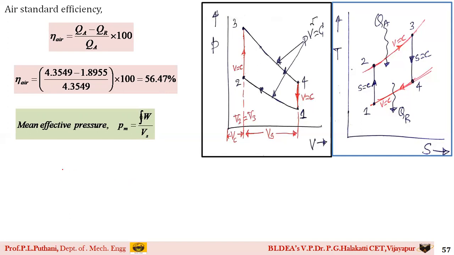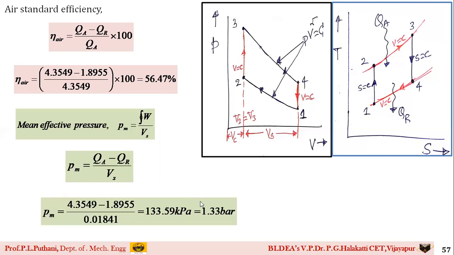So here students, again, the work done is nothing but the difference between the heat addition and heat rejection, which will give you the value of the work done. So therefore, directly I can write the equation in this form, that is (QA minus QR) by Vs, and Vs is the value which we have calculated using pi by 4 d squared. On simplification, I get the value of mean effective pressure as 1.33 bar.